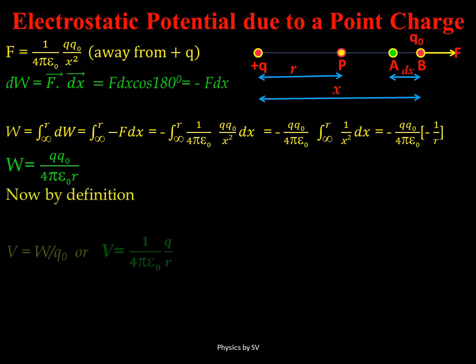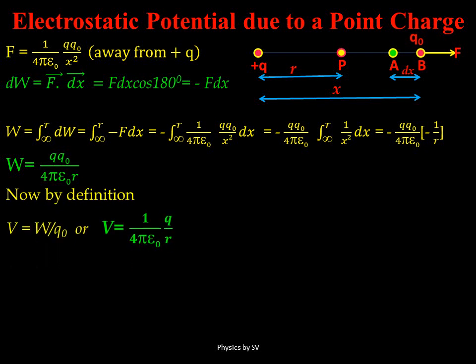Now we have already defined electrostatic potential as the ratio of work done to the test charge. So W upon Q naught would give us V as 1 upon 4 pi epsilon naught Q upon r. This shows that electrostatic potential due to a point charge is inversely proportional to the distance from that point charge.